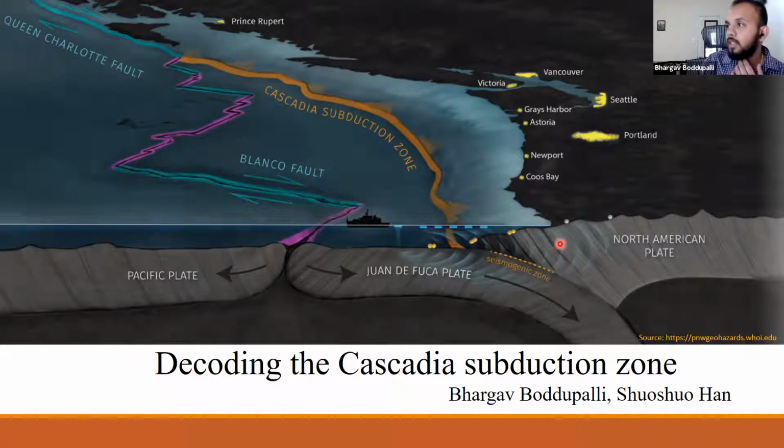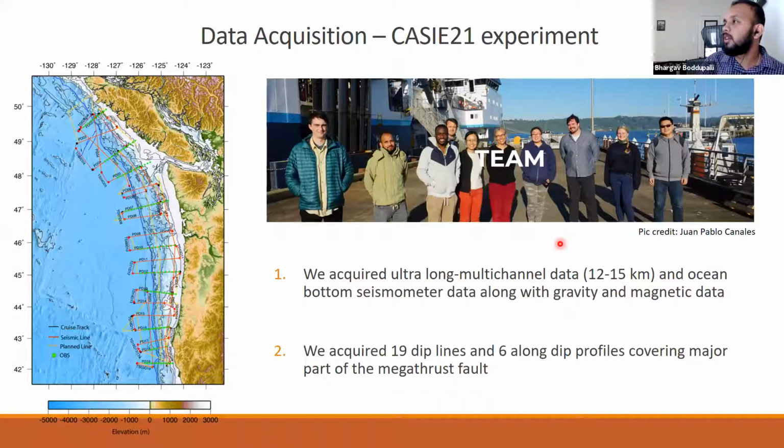So to understand the subduction in a better way, we recently were at sea and carried out a seismic experiment. During this experiment, we acquired ultra long multi-channel data with 12 to 15 kilometer offset streamers. And we also acquired a few OBS ocean bottom seismometer lines along with gravity and magnetic data.